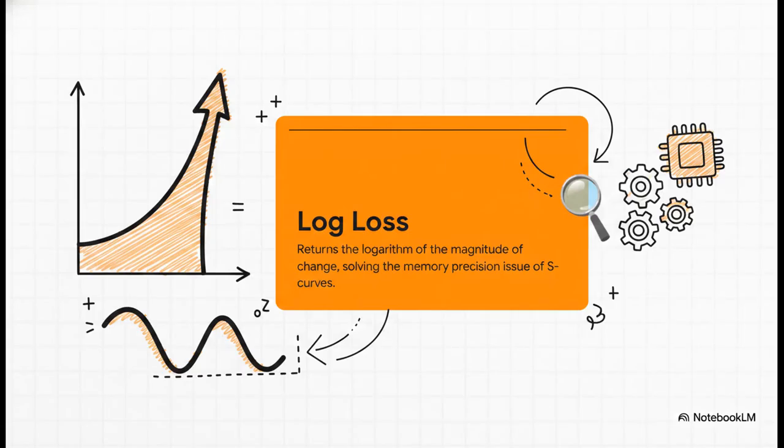To fix this decimal meltdown, logistic regression uses a brilliantly designed alternative called log loss. Instead of just measuring the raw distance from the data to the prediction, log loss returns the logarithm of the magnitude of change. This completely solves our memory precision issue. It allows the model to accurately calculate errors and penalize bad predictions on an S-curve without the math getting bogged down in endless tiny decimal places.